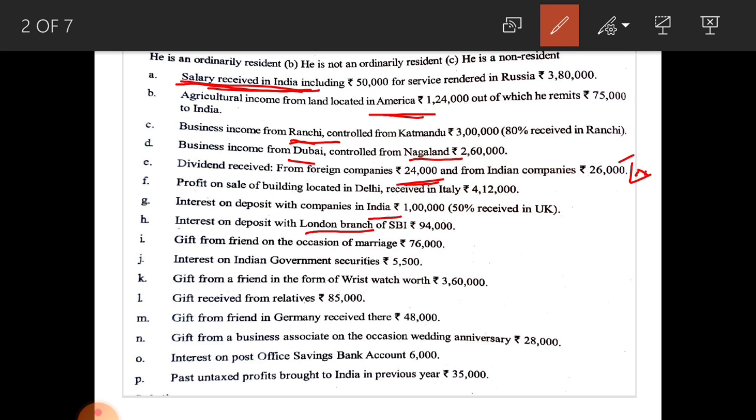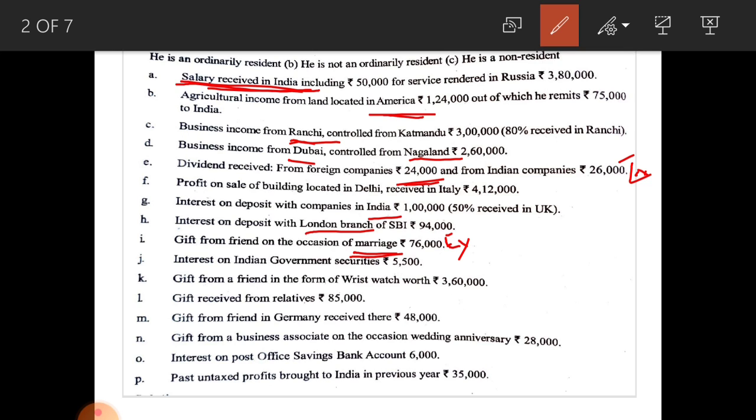Any gift from a friend on the occasion of a marriage is exempted from tax. This 76,000 is exempted from tax because it is a gift on the occasion of marriage. Next one, interest on Indian government securities 5,500. Interest on Indian government securities is taxable in the hands of all three categories. Next, see